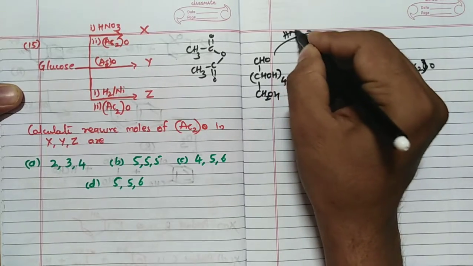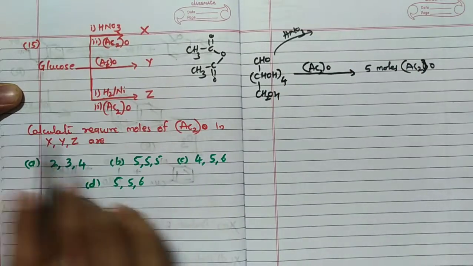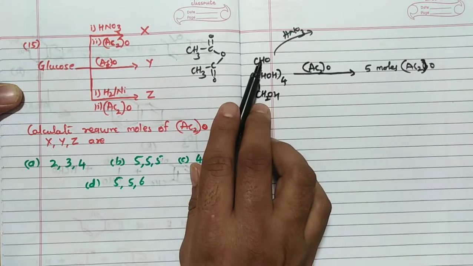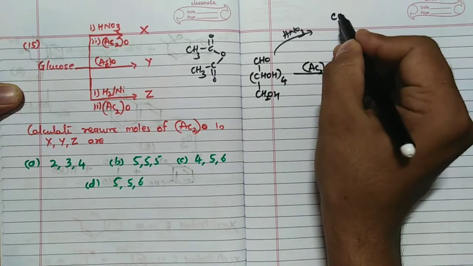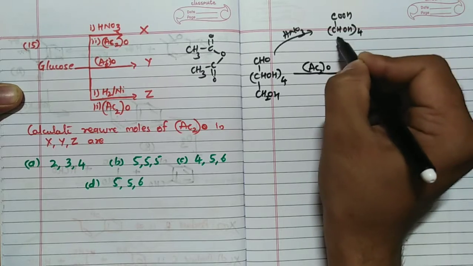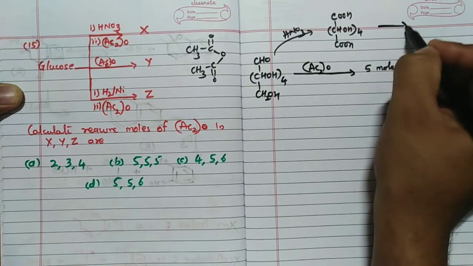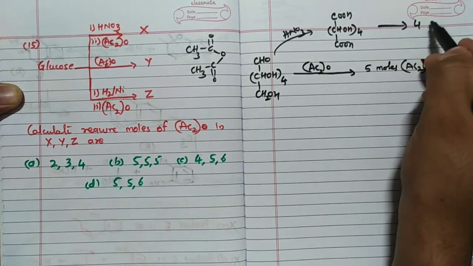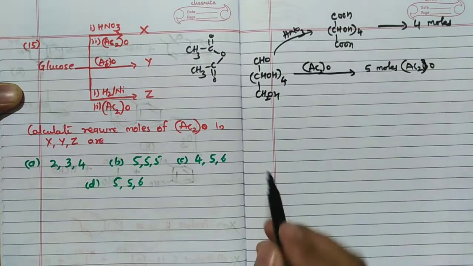Now, you will see HNO3 and Ac2O are there. First step is HNO3. When you add HNO3, what happens is that this will also undergo oxidation, and you are going to get the product as COOH. So CHOH four times as it is, and COOH. Here you can see 4 OH are there, hence 4 moles are required in this case.